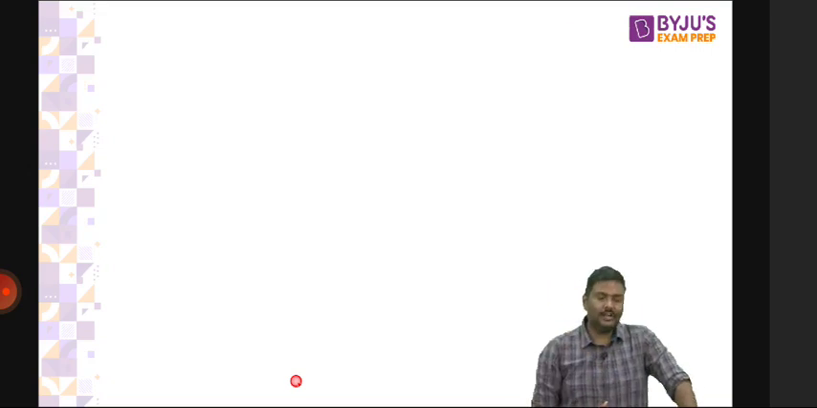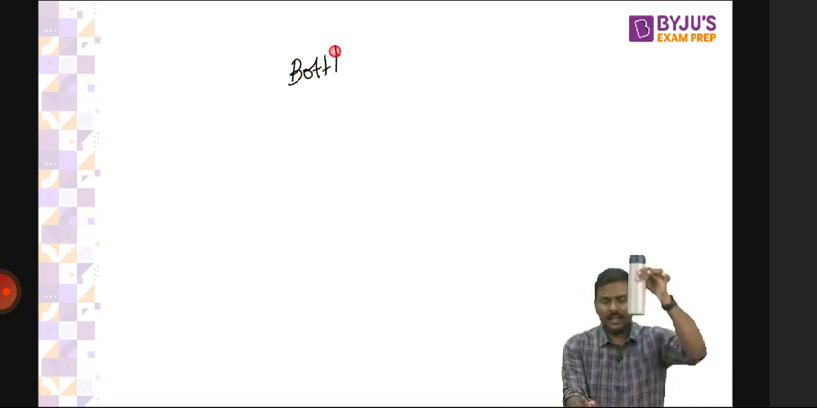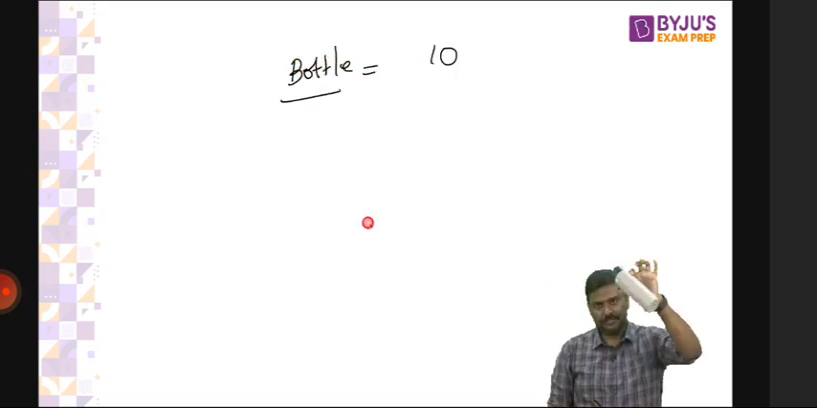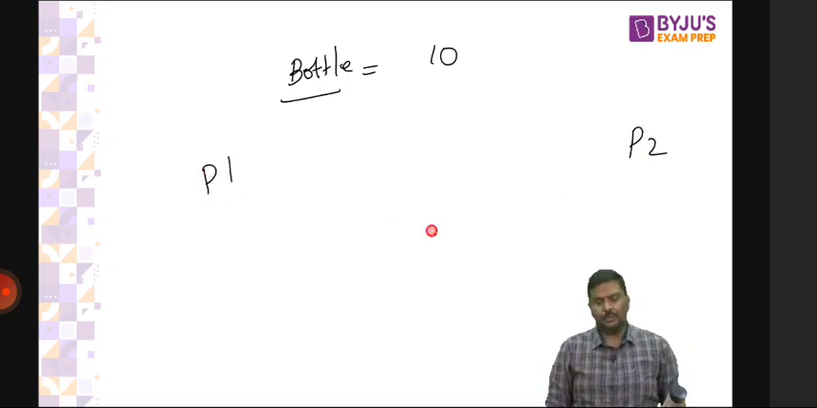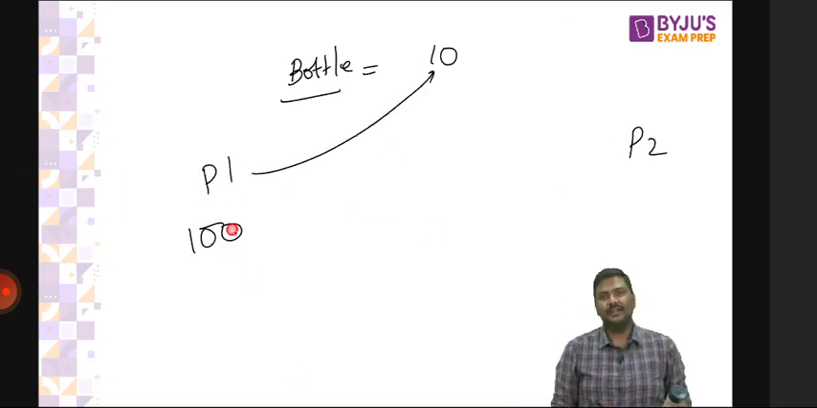Imagine a bottle is there. A bottle, tax rate on it is, let's say, 10 rupees. I'll take a simple number. Tax rate on it is 10 rupees. There are 2 people, person 1 and person 2. Person 1 will purchase the bottle. Let's say income is 100. Person 2 will purchase the bottle.